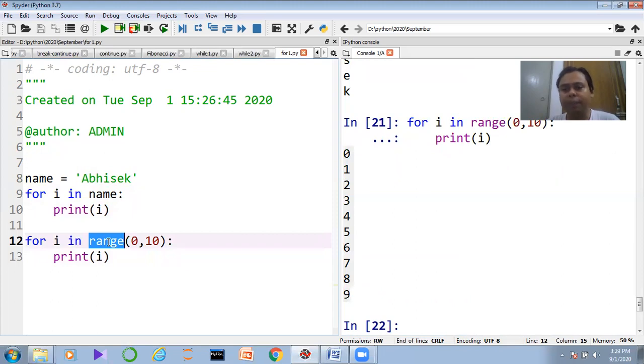Range is a predefined function of Python, and it returns a range of data. Suppose here I am defining 0 to 10. Here 0 is the starting data point, and 10 is the ending data point. But believe me, from 0 to 10 a range will be generated, but 10 is not inclusive. 10 is always excluded. Data up to 10 will be generated, but 10 is not included in the range.